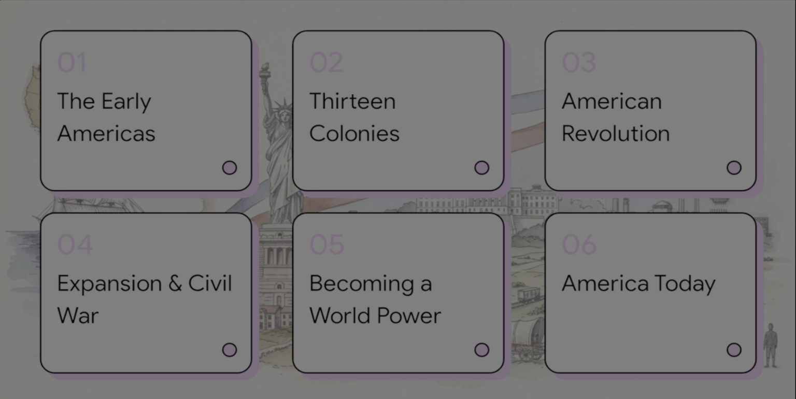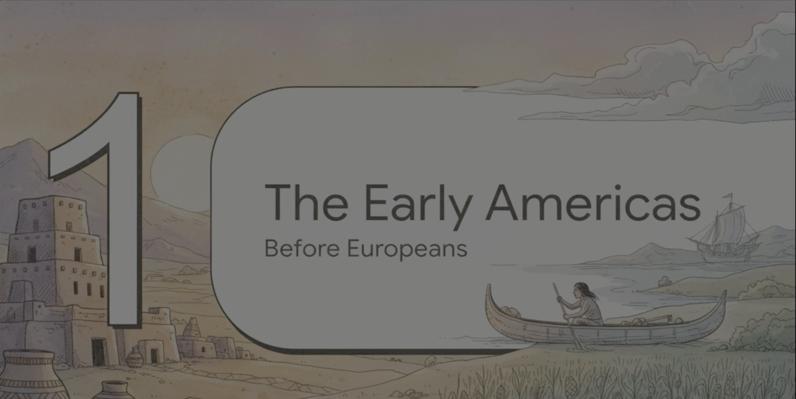Here's our map for today's journey. We'll cover 1. The early Americas, 2. The 13 colonies, 3. The American Revolution, 4. Expansion and Civil War, 5. Becoming a world power, and 6. America today. Part 1. The early Americas.